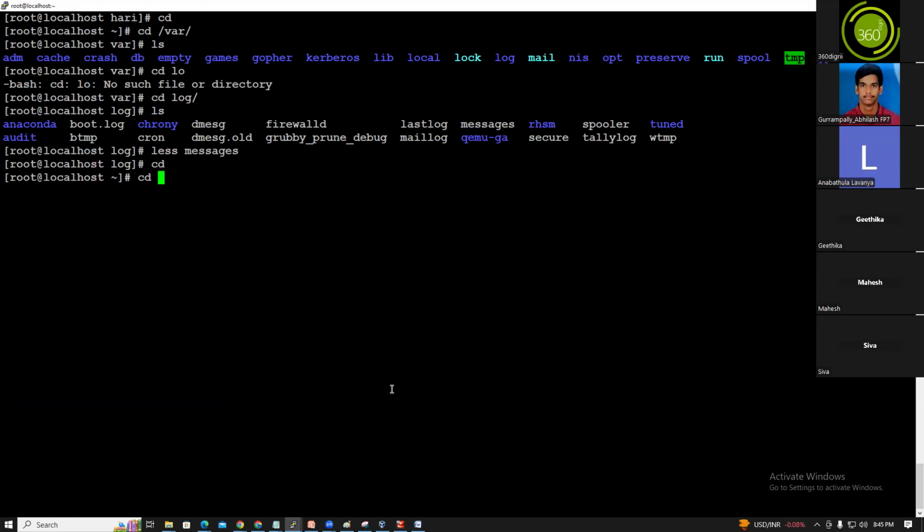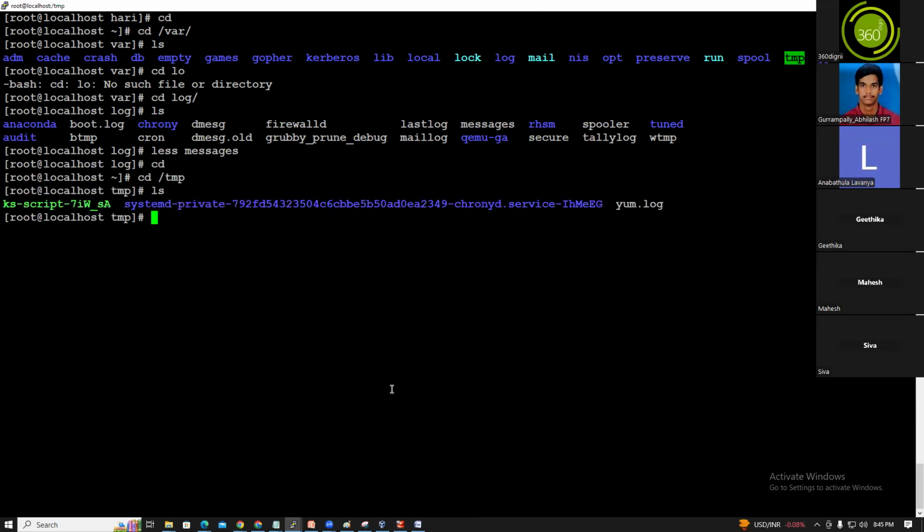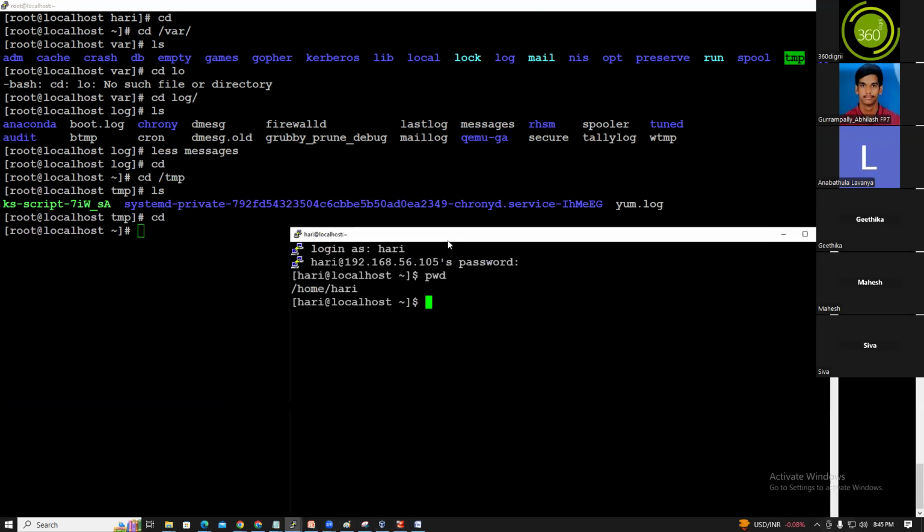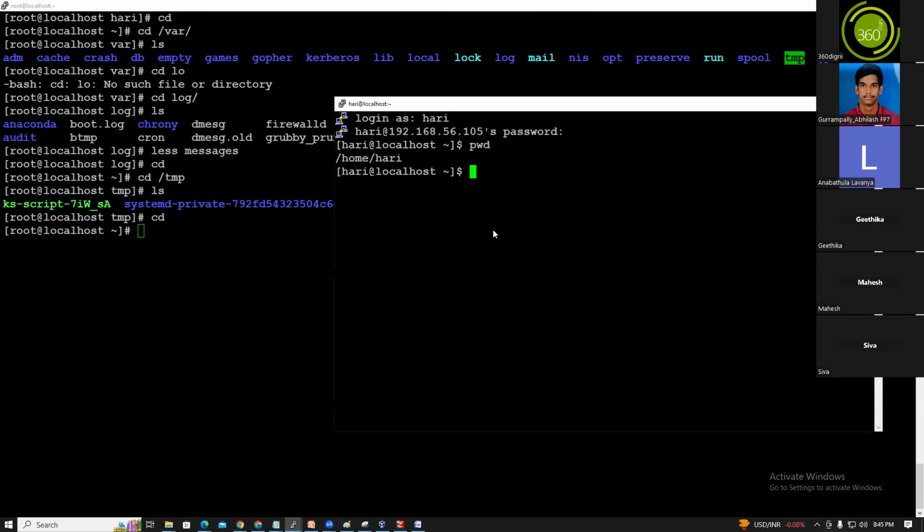cd /tmp. Temp is the temporary directory. We can copy anything into the temporary directory. Okay, next, what next, guys? The sbin and bin. We need to show the difference between a root user and a normal user. I'm executing the commands ls and pwd.